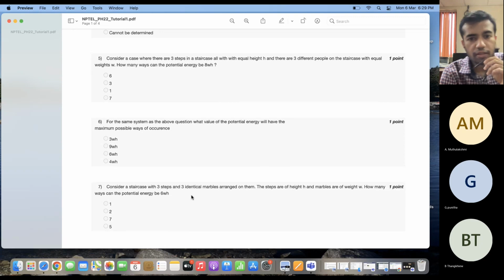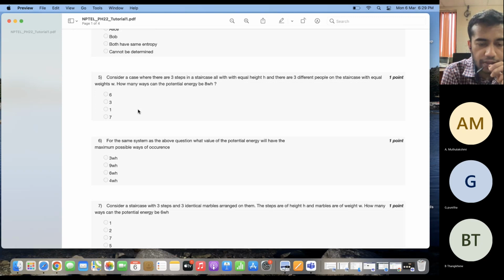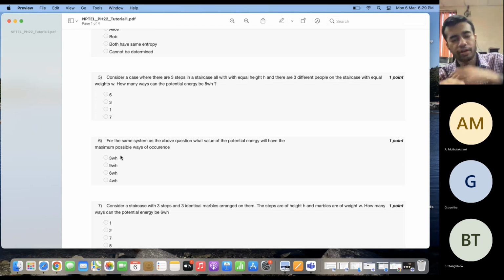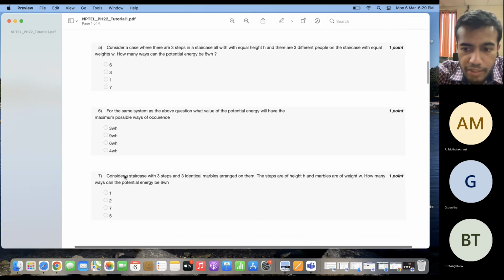So then the next question asks that for this same system as above, which value of potential energy will have the maximum number of possible occurrences. So basically this asks me that if I have a potential energy of 3 Wh, then in how many ways can I have this potential energy? Similarly, if I have a potential energy of 6 Wh, what are the possible ways in which I can get this value of the potential energy?